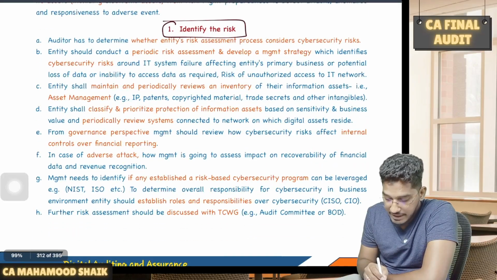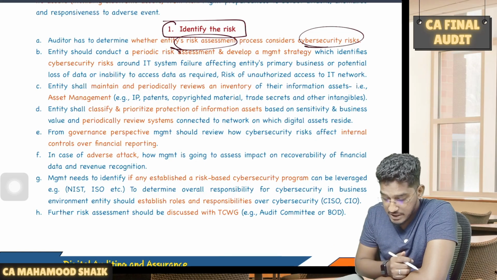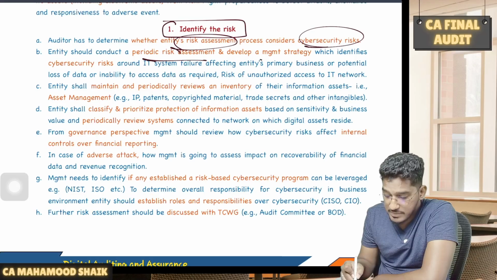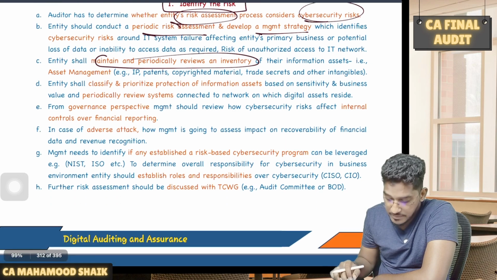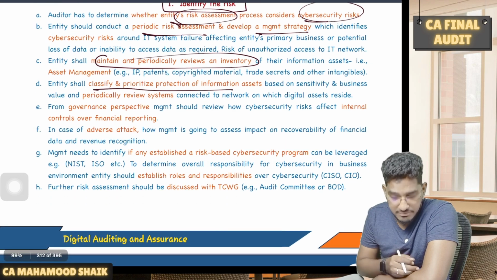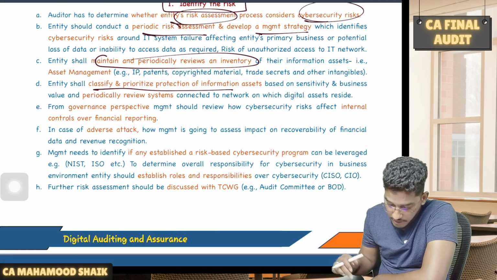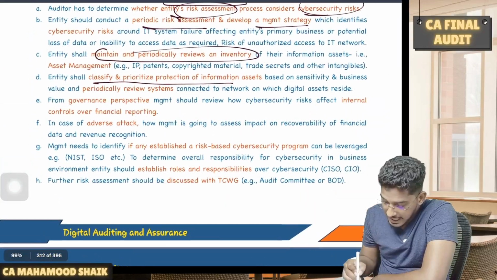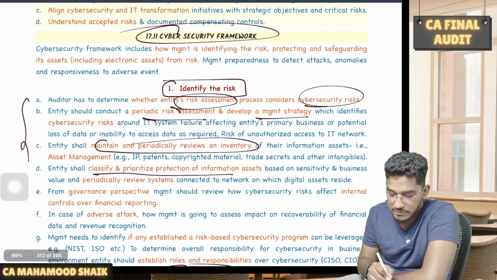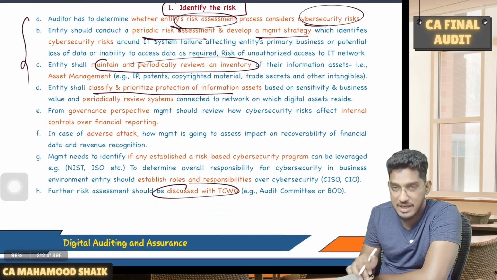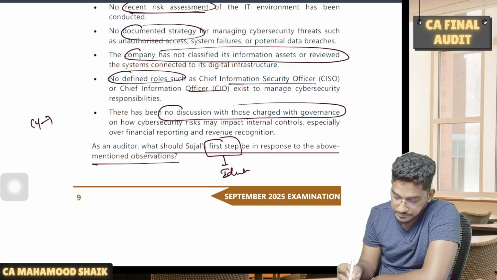In the identify step, what we have to do is, while the entity is doing the risk assessment, they should even consider cyber security risk, and there should be periodical risk assessment, and there should be a proper documented strategy. They should maintain an inventory of assets, and also they need to classify and prioritize their information assets, and they need to clearly define their roles, like what should be the roles of CIO, CISO and all, and even these have to be discussed with the management. So this is what has to be done in the first step of the cybersecurity framework. This paragraph exactly you have to reproduce in the examination in case they test you this question.